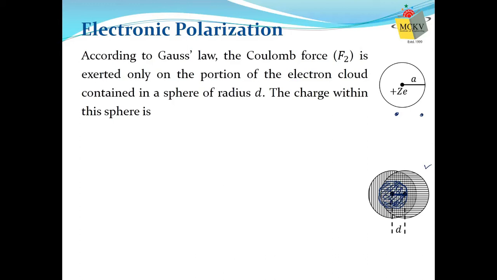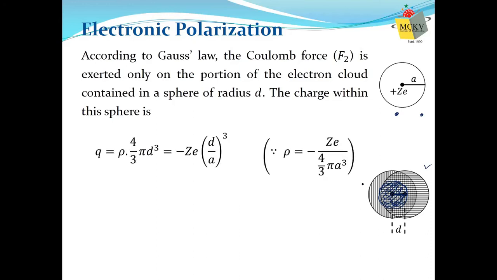We need to think of a sphere whose radius is the same as the distance between positive and negative charges. If we can think of this sphere, then we can find the charge of this sphere. What will be the charge of this sphere? The charge density is rho. We have already estimated the charge density rho, that is charge per unit volume. We will multiply it with the volume of this sphere.